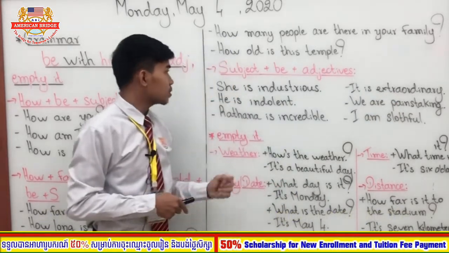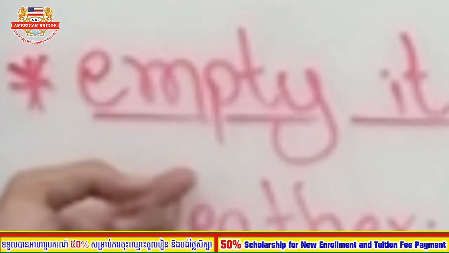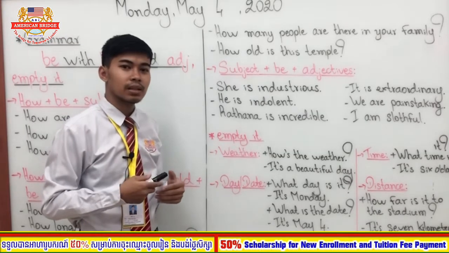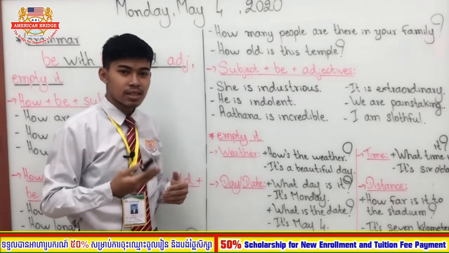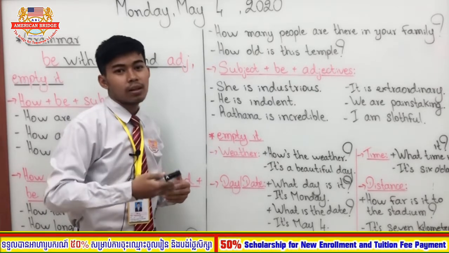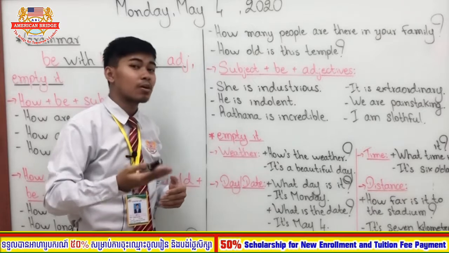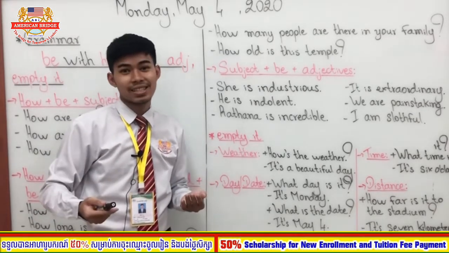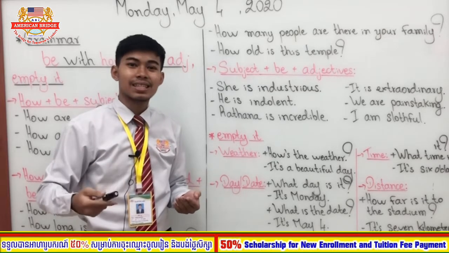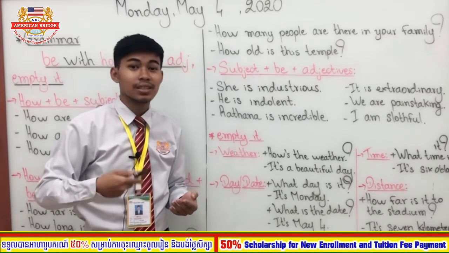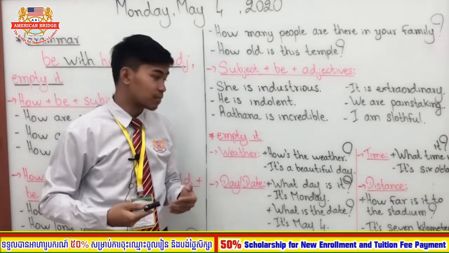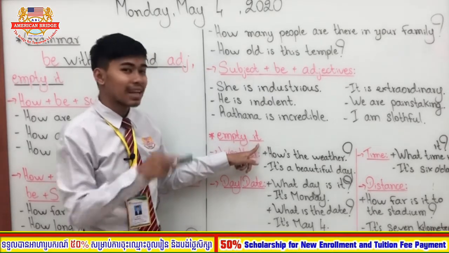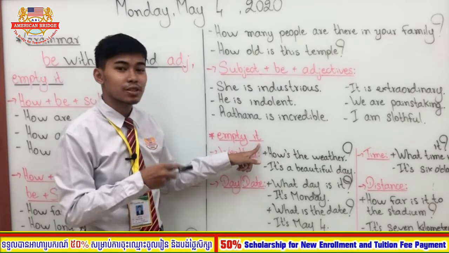So now let's go to the last point about empty it. What does empty it mean? Basically, in some sentences when you see the word it, it always replaces a noun. For example, you say, is it a dog? Yes, it is. It here means a dog, right? It replaces a noun. But empty it means the word it here means nothing. It refers to nothing.